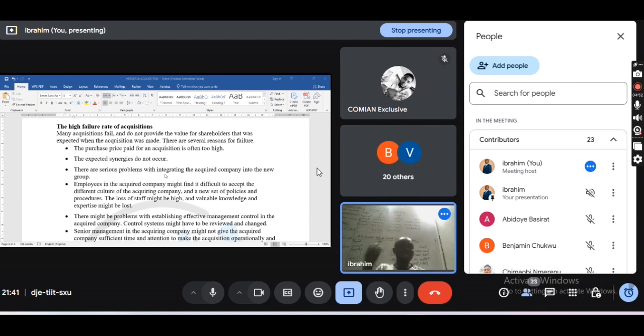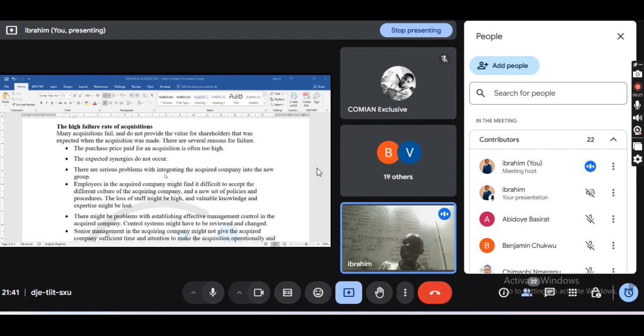You can see it may fail because of the employees. Let's say, for instance, for the purpose of this discussion, from the north, they may say, no, we can't accept this culture. If you want to force them, they may lose key staff as a result of that.